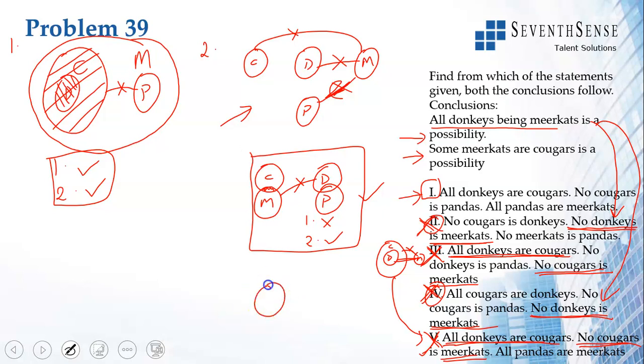Okay, no cougar is a donkey. No donkey is a meerkat. No meerkat is a panda. So this is another way of drawing it. Even here, all donkeys being meerkats, not possible. Some meerkats are cougars. Even here, first conclusion is wrong, but second conclusion is possible.